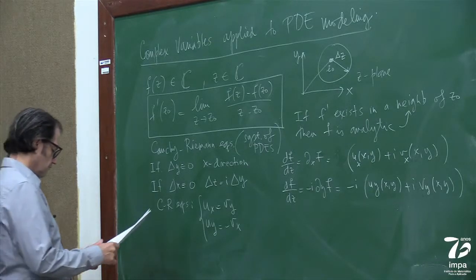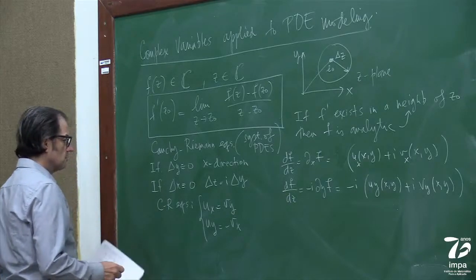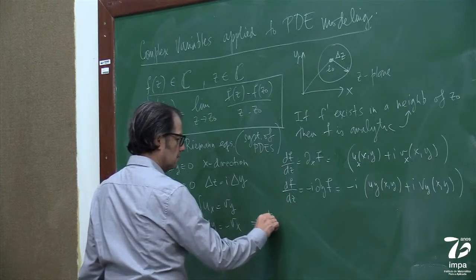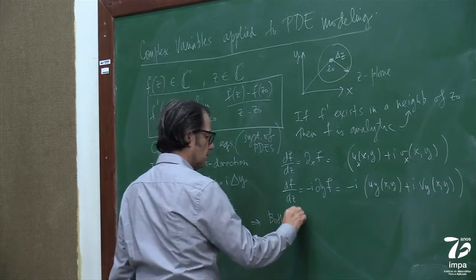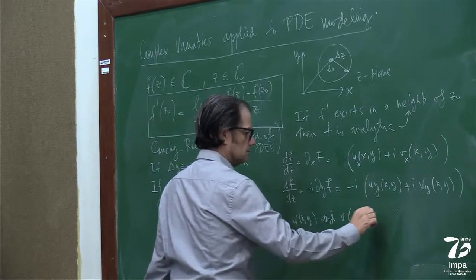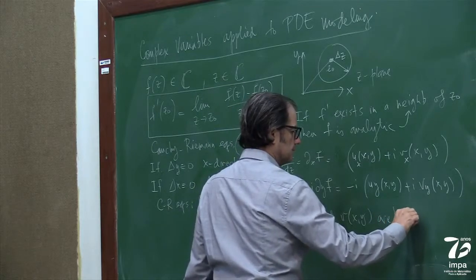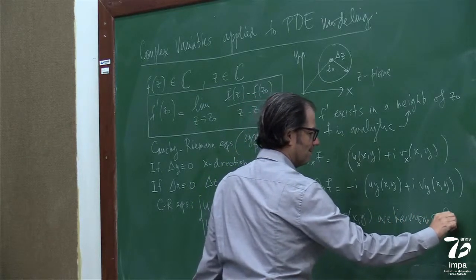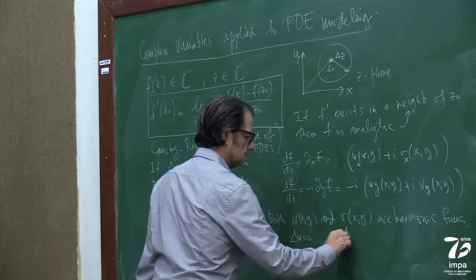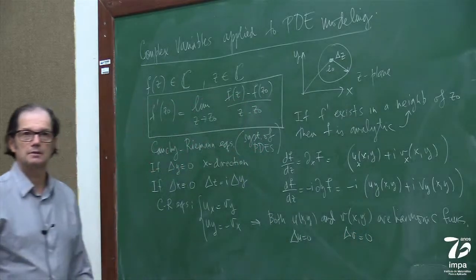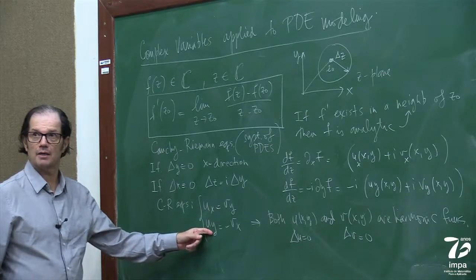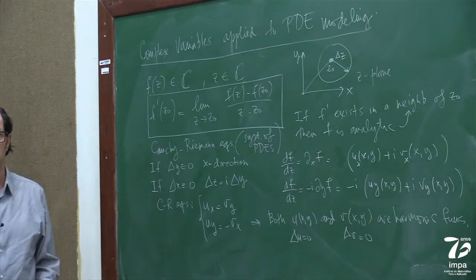And of course, if this is smooth, if everything is okay, we can get that both u and v are harmonic functions. That is, they solve Laplace's equation, right? Differentiate this with x, differentiate this with y, you kill the v, and do the other thing the other way around.